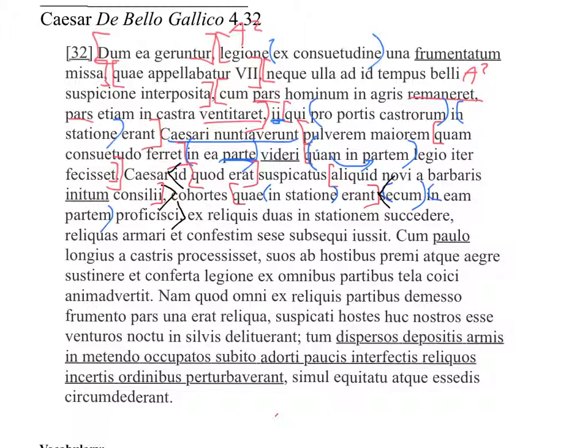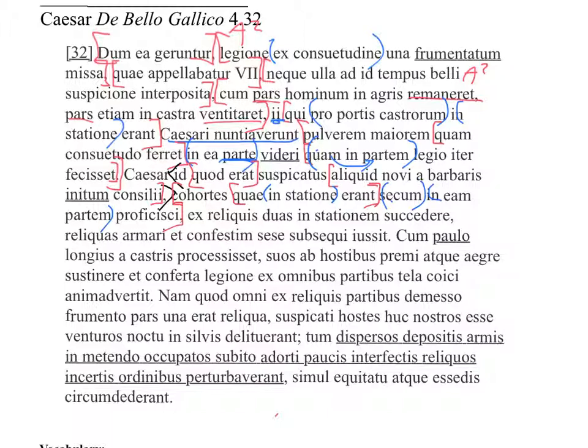But we realize that proficisci is not a participle. It is an infinitive. So, we're thinking immediately that this has got to be some kind of ACI. We have cohortes, we have an infinitive, we have a whole bunch of clauses in the middle, but that doesn't really matter. But the way that this is set up, it's looking like it's going to be another ACI. So I'm going to go ahead and preemptively bracket that off, okay?